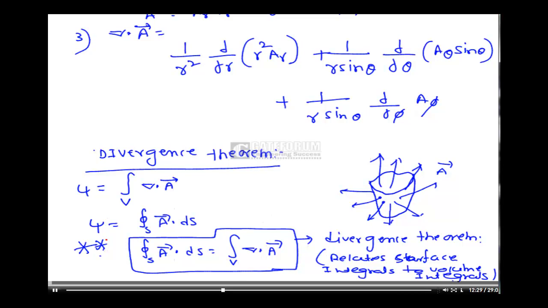In statement form, we can say that the divergence theorem states that the total outward flux of a vector field A bar through the closed surface S is the same as the volume integral of the divergence of A bar. This is the statement form.